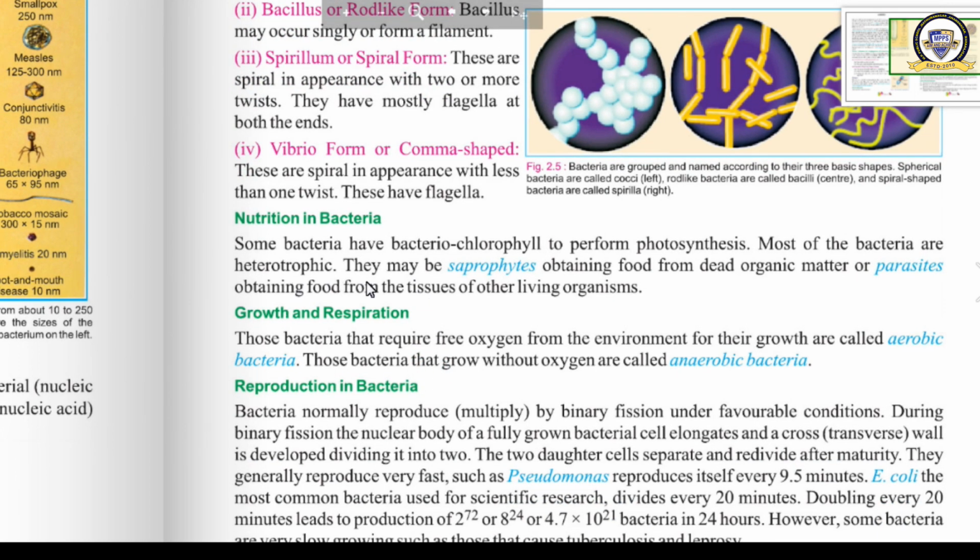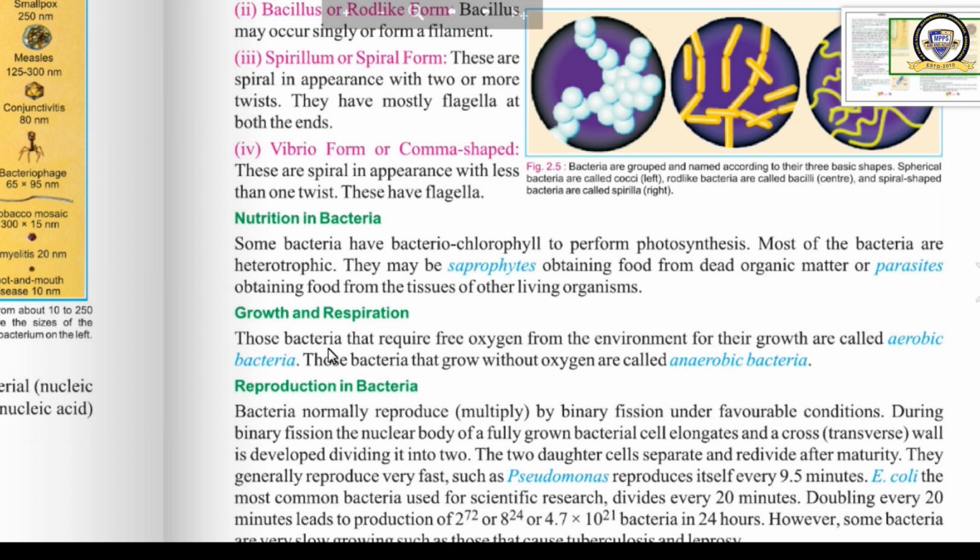Some bacteria have bacteriochlorophyll to perform photosynthesis. Most of the bacteria are heterotrophic. They may be saprophytes, obtaining food from dead organic matter, or parasites, obtaining food from the tissues of other living organisms. Now, growth and respiration.